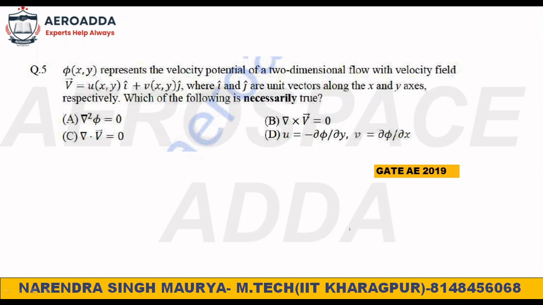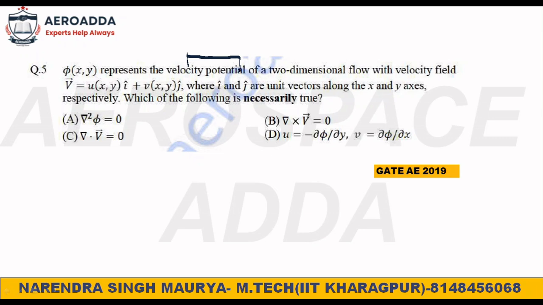Next question we have here, it's a GATE 2019 question. See what question they have given. Phi(x,y) represents the velocity potential. When I explained the velocity potential, I told you different functions, the Laplace function and all.